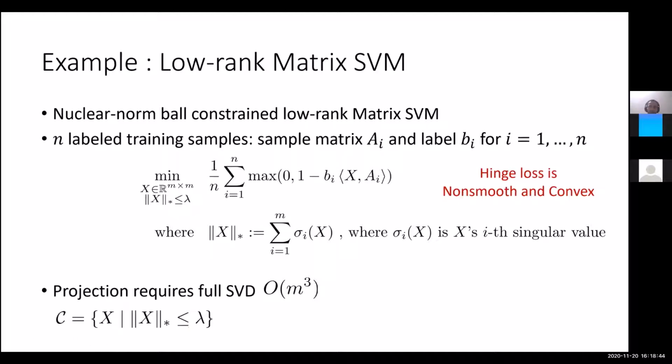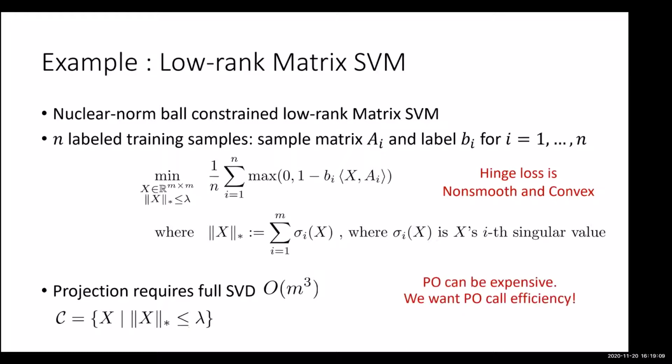So going over all the data points and computing the gradient here may actually be much cheaper compared to computing the full SVD of the iterate X. Here, for example, a first order oracle call may be much cheaper than a projection oracle call. So we would want to worry more about the number of projection oracle calls we need to make rather than the first order oracle calls. That's basically the point. The projection oracle calls can often be very expensive in practice as well, so we also want to minimize the number of projection oracle calls.